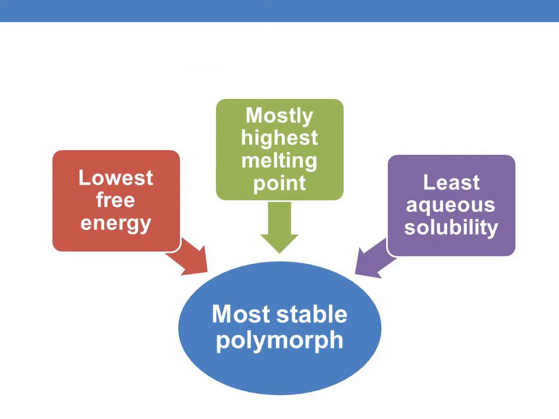So the characteristics of the most stable polymorph are: it has the lowest free energy, mostly the highest melting point, and the least aqueous solubility. This is particularly important in the case of pharmaceutical dosage forms.